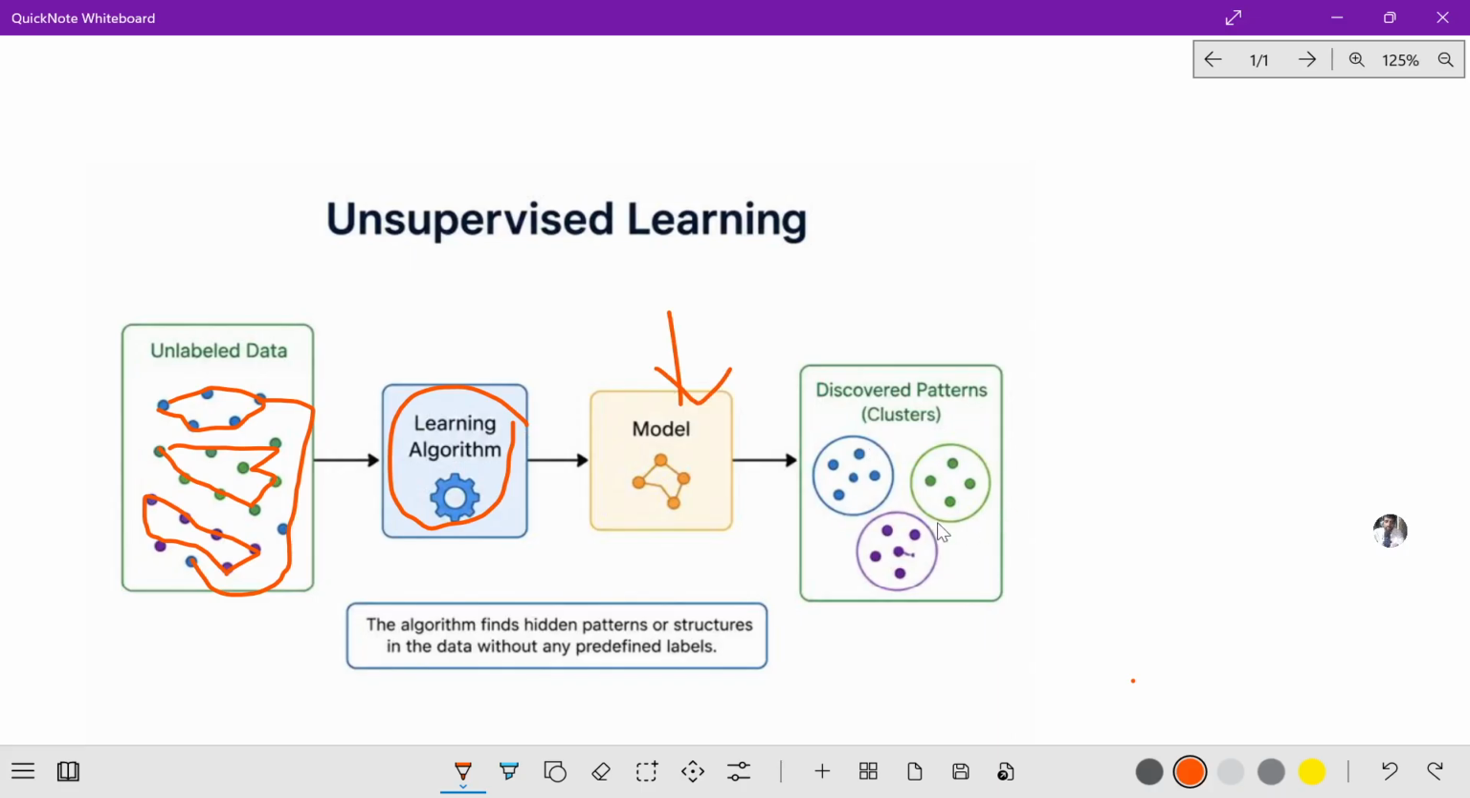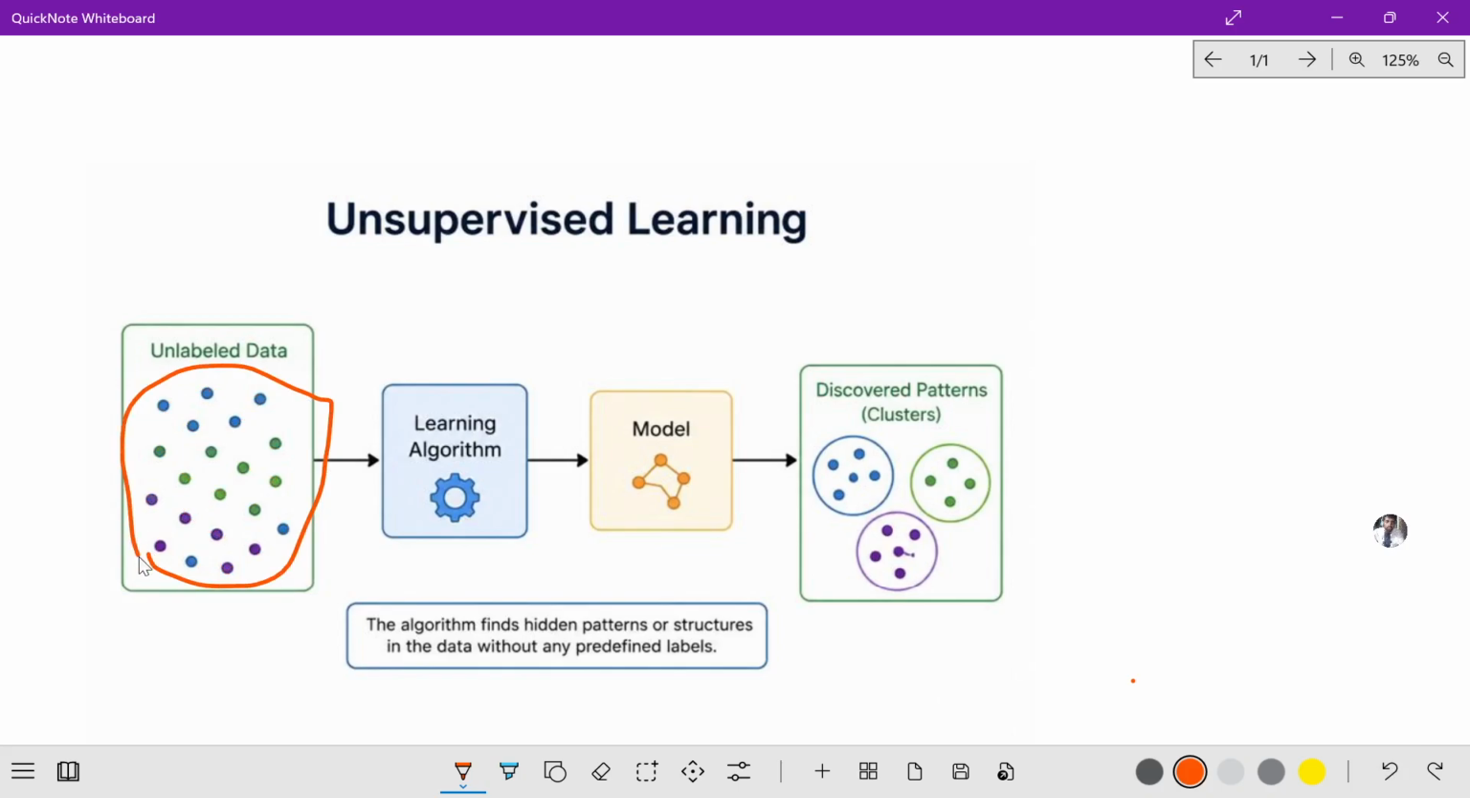Now you observe, the input is this one, the output is having 3 clusters because we have 3 different types of data. So what is the main purpose of this unsupervised learning? The algorithm finds the hidden patterns or structures in the data without predefined labels. So this is my input, this is my output.